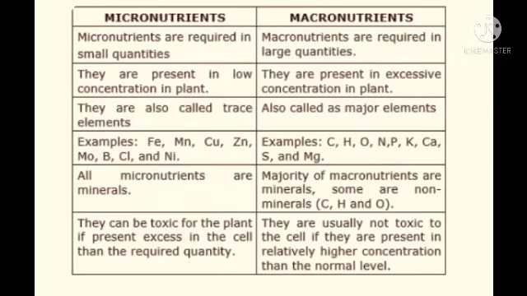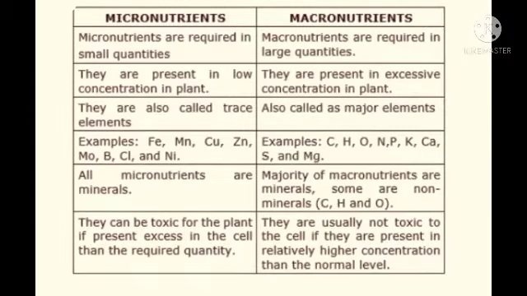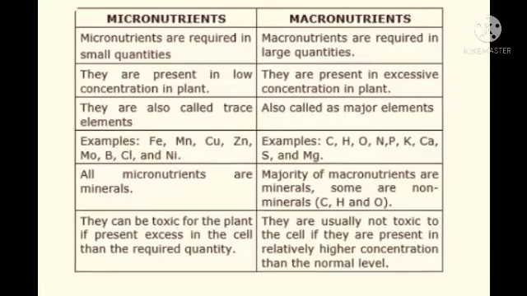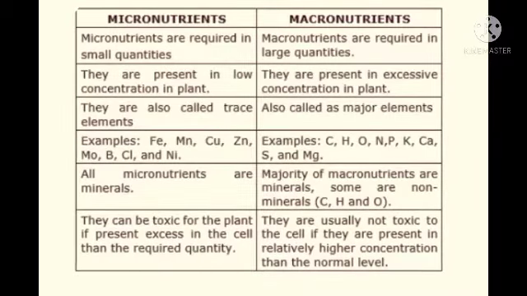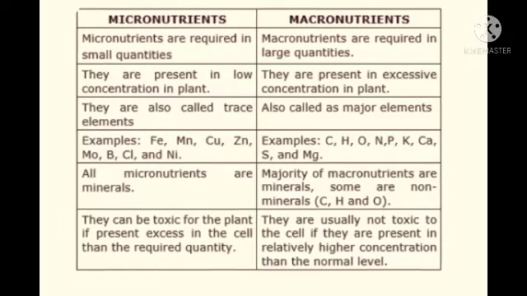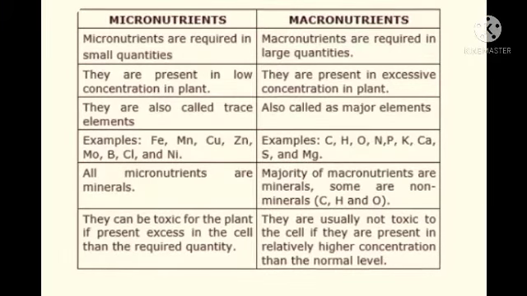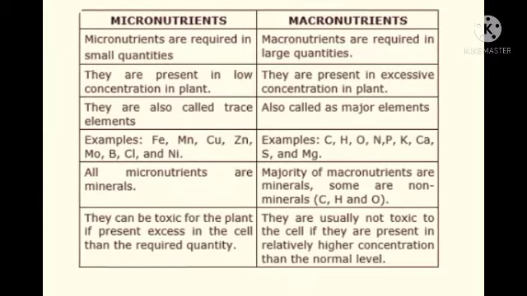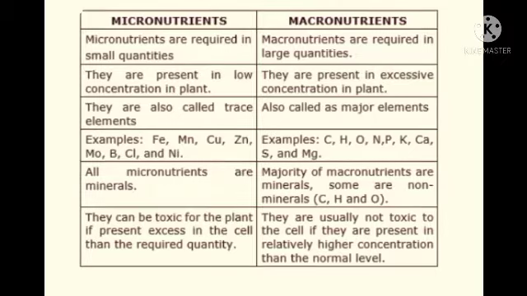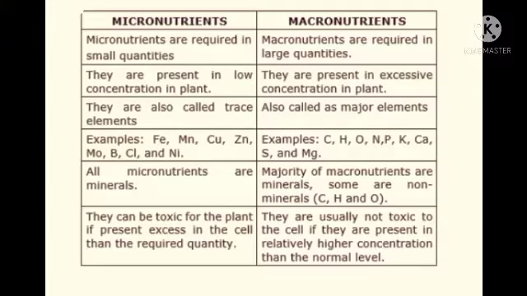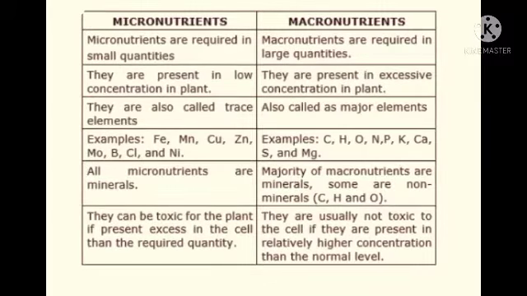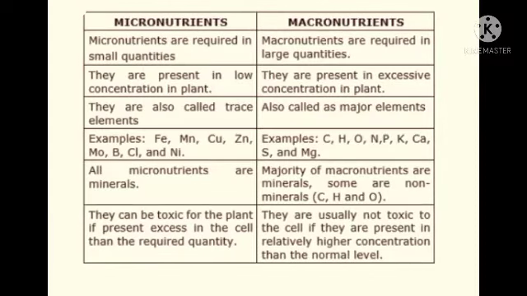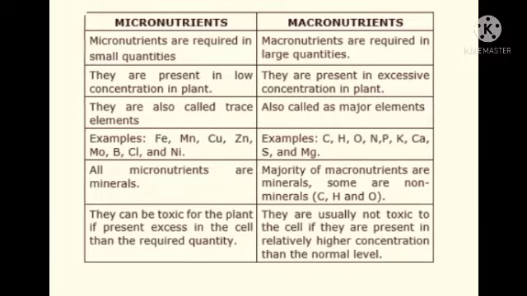Examples of micronutrients: Fe, Mn, copper, zinc, molybdenum, boron, chloride and niacin. Examples of macronutrients: carbon, hydrogen, oxygen, nitrogen, phosphorus, calcium, potassium. All micronutrients are minerals. The majority of macronutrients are minerals, some are non-minerals.